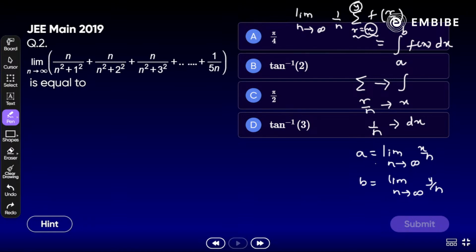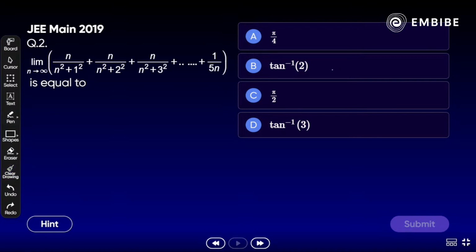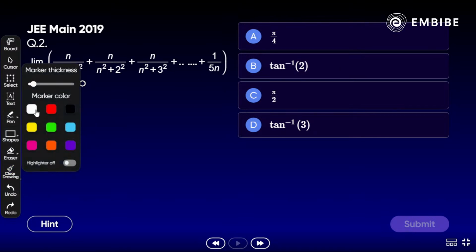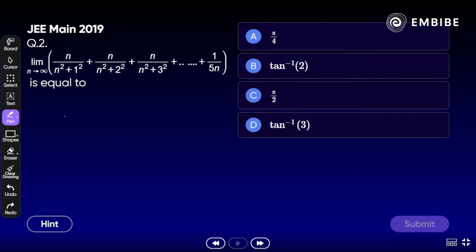So let's start. Okay, I hope you all have noted it down. So let's take a look here. What will be the next? We have a question: limit n tends to infinity. Correct? Now look inside the bracket here.